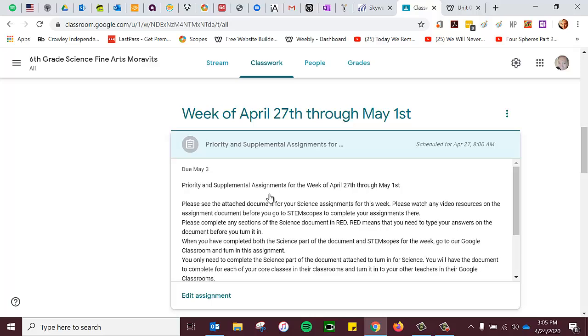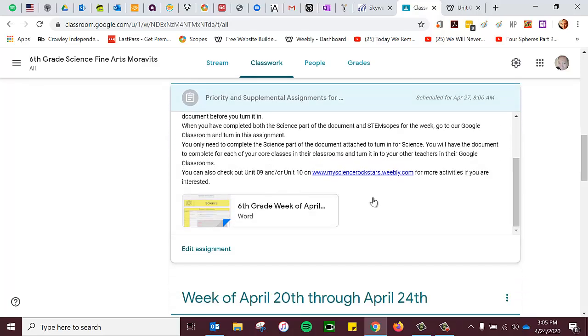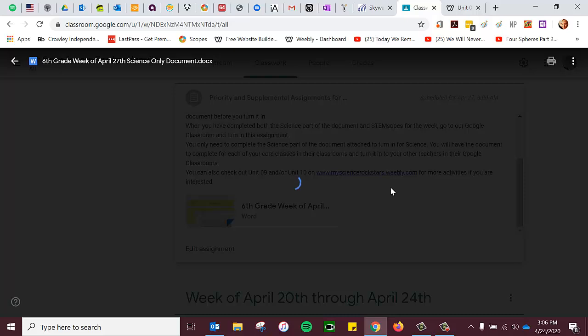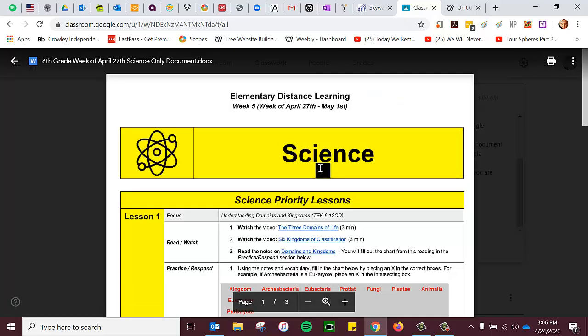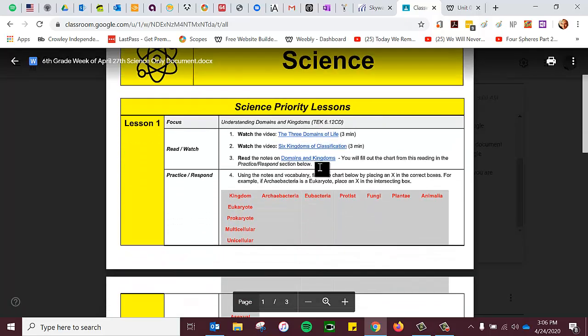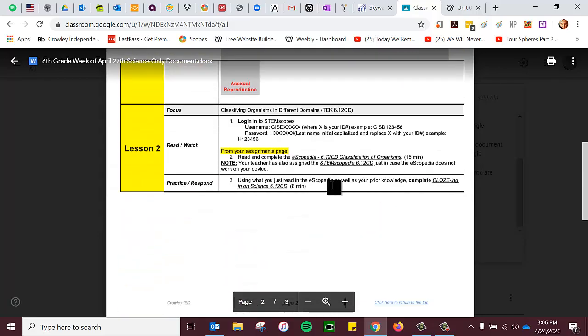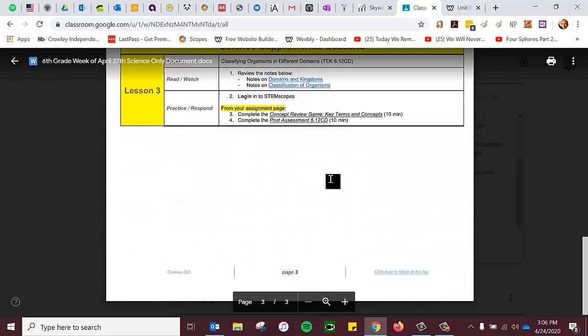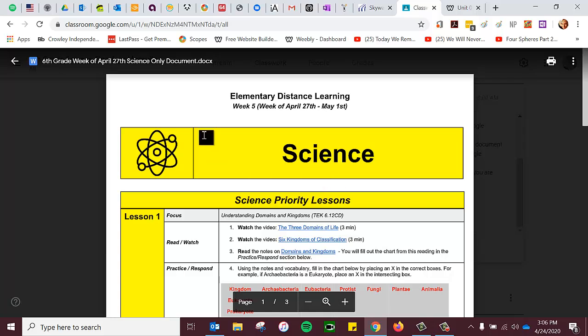For science, instead of the entire document being attached, I made a smaller version of it that only has the science on it. So you're not looking at everything on this document, you're just looking at the science part. Notice that it has just science, and it does have some red on it, some things that you're going to have to fill in.